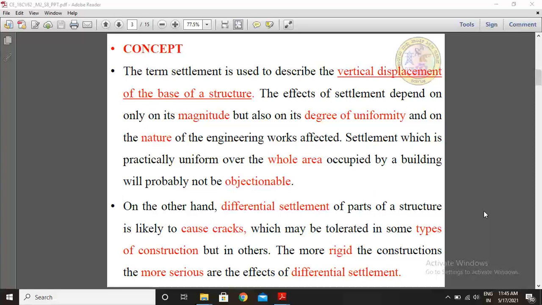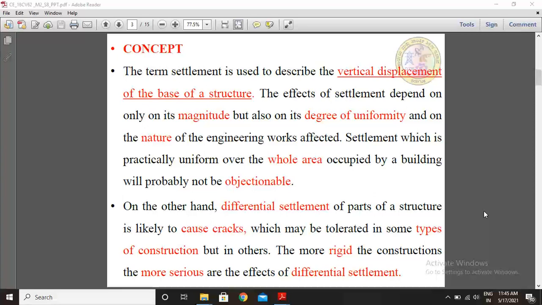Settlement which is practically uniform over the whole area occupied by a building will probably not be objectionable. This is also referred to as distortion settlements or contact settlements.